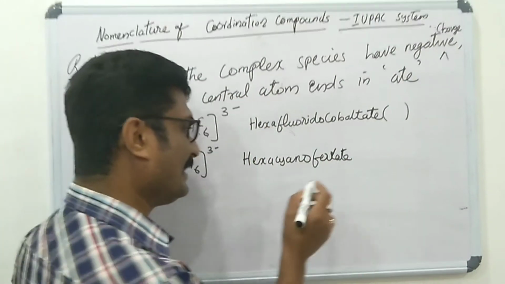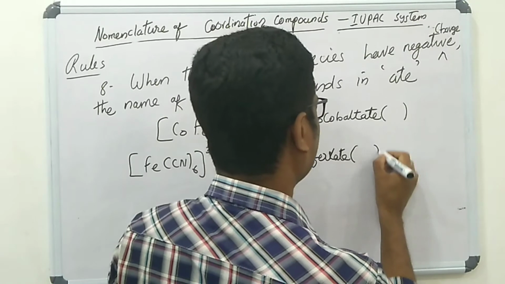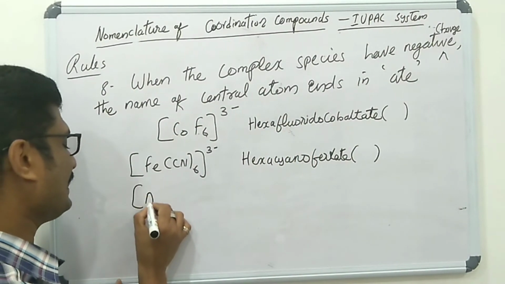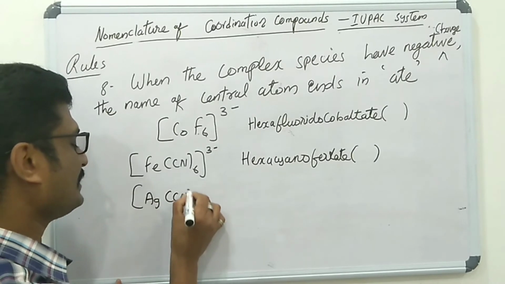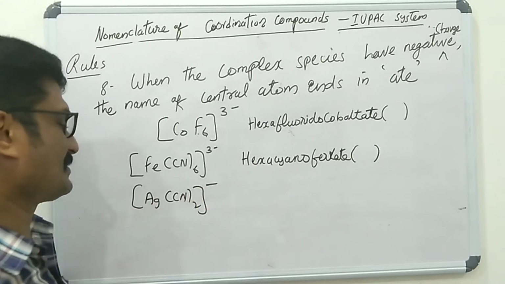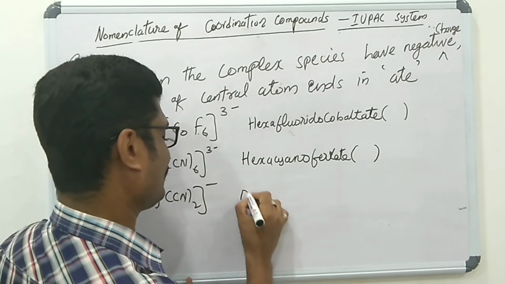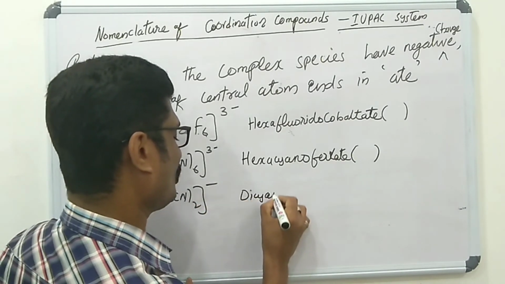Then the oxidation number of the central metal. Then [Ag(CN)2]-: two CN minus ligands, so dicyano.